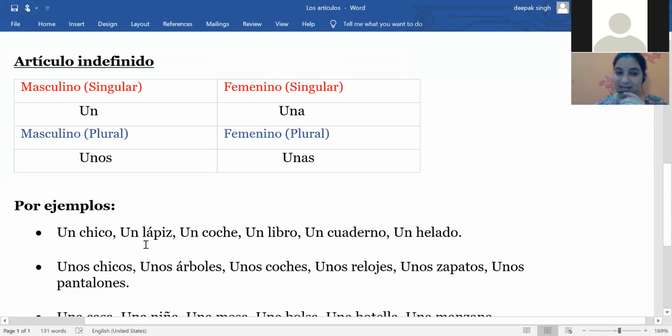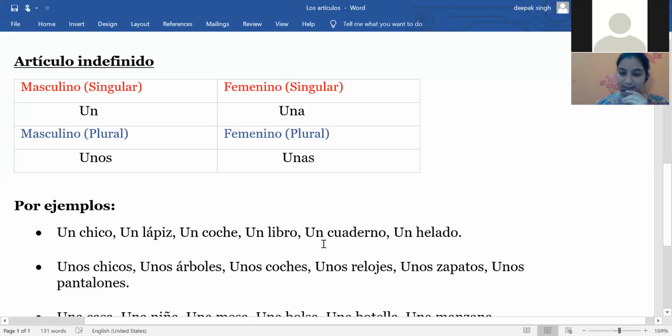Here you can see I'm talking about any random thing. The indefinite article we use for any random noun. So I'm using un chico for a boy, any random boy, and similarly un lápiz, a pencil, any pencil. Un coche, a car. Then we have un libro, a book. Here I'm talking about any book.